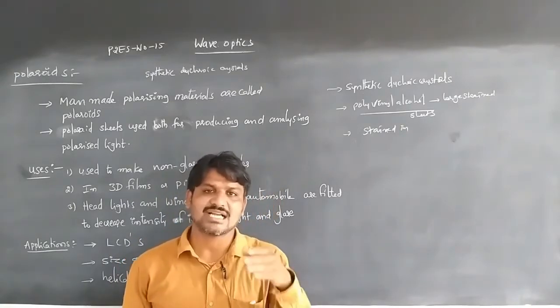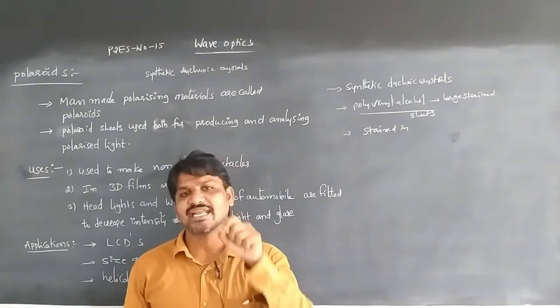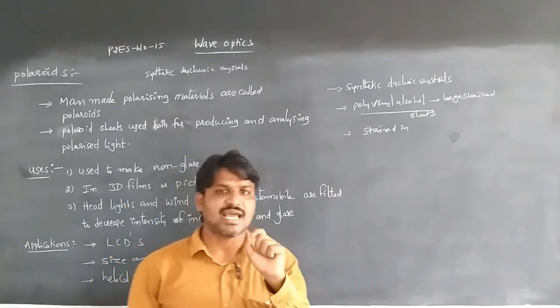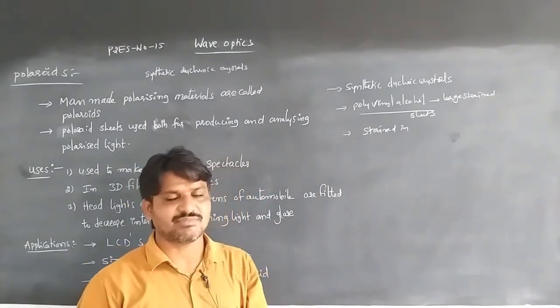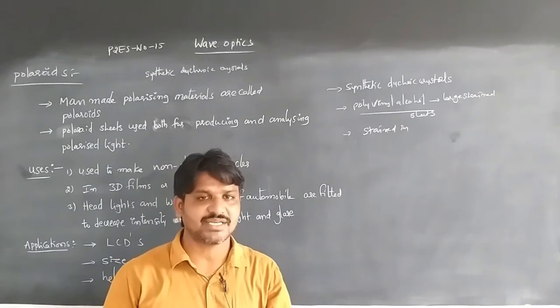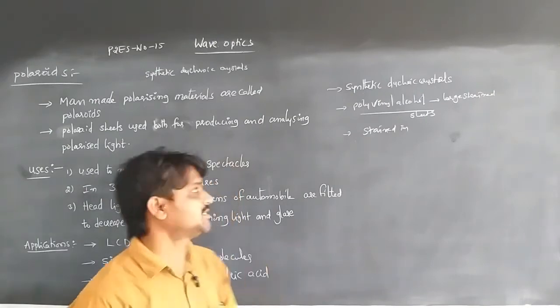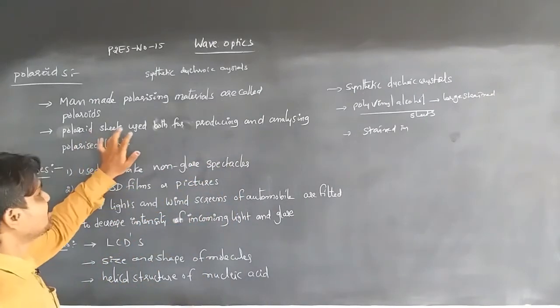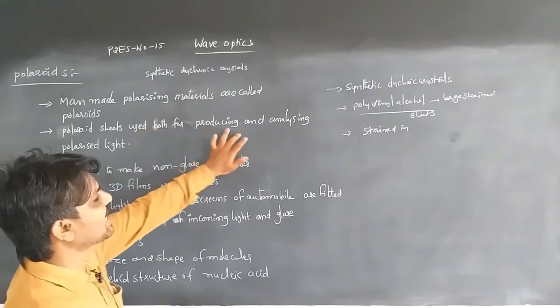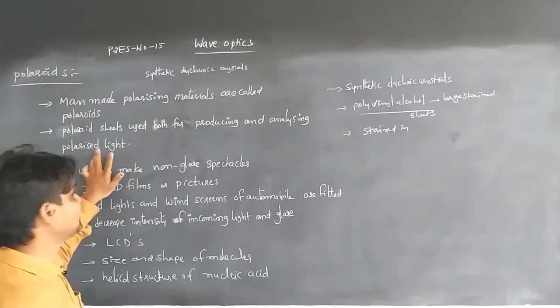Then it is stained in ink containing iodine, and those sheets act as polarizing sheets, that is, a man-made sheet. That is why the material is called a Polaroid. So Polaroid sheets are used for both producing and analyzing polarized light.